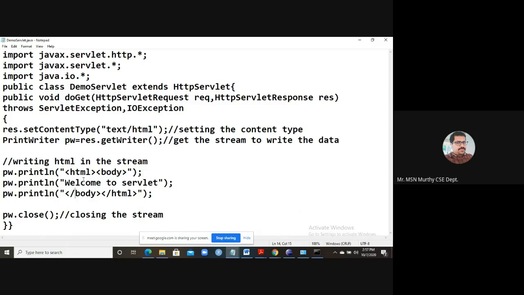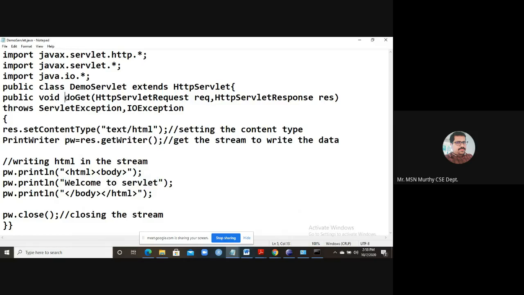This is the response you are sending. So "Welcome to servlet" will be displayed. What did you observe here? Your entire Java program is embedding the HTML code. So finally, close the stream. This is the basic program.